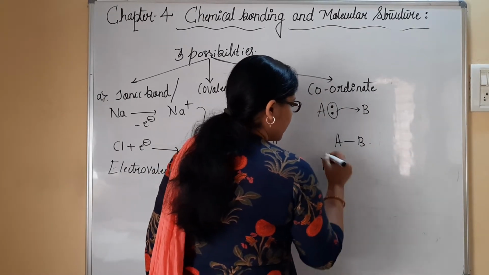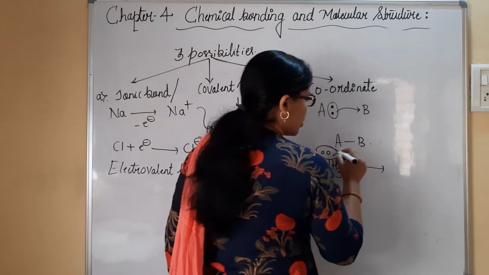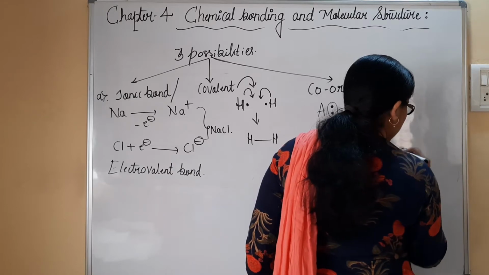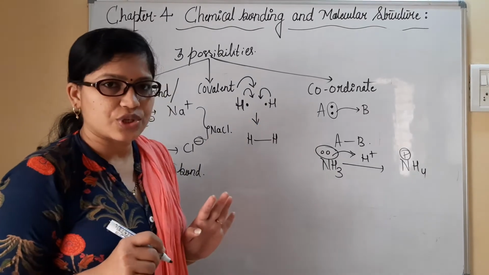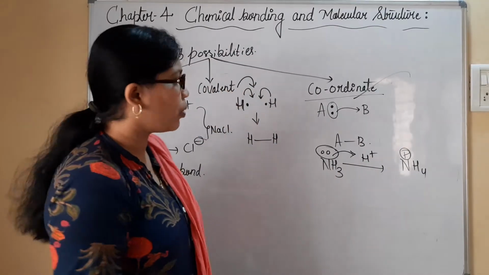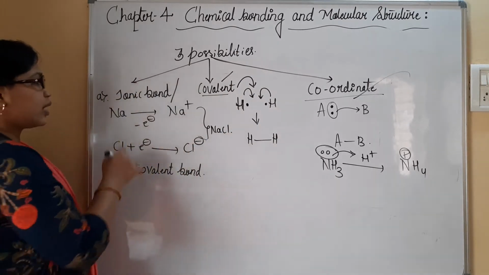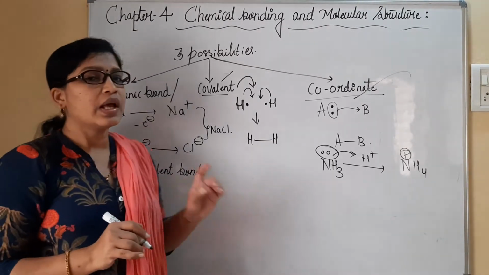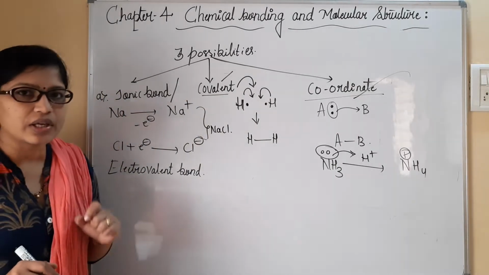Example, NH3. NH3 has one lone pair of electrons. So this lone pair of electrons will be donated to H+, and finally it will become NH4+. It itself will be positively charged. Nitrogen will be having a positive charge on it. So with this example, we can understand this type of bond is referred to as coordinate bond, whereas where sharing of electrons takes place, it is referred to as covalent bond, and in the case where both donating as well as accepting of electrons take place simultaneously, it forms electrovalent bond. Electrovalent bond is commonly referred to as ionic bond.